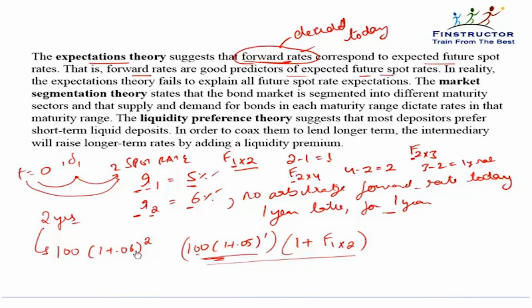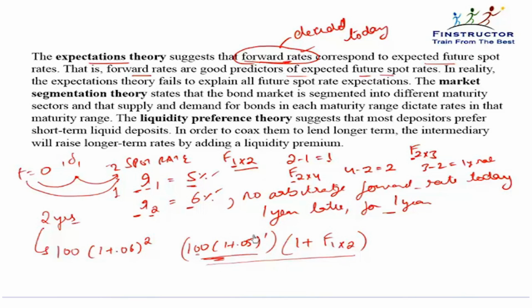If I straight up borrowed for 2 years, I would have had to pay 100 into 1 plus 0.06 to the power 2. Now whether I do my borrowing in the first manner or in the second manner, can the total amount that I eventually have to pay be drastically different? It cannot be, because otherwise there will be an arbitrage opportunity. Let's say this number is coming out to be lower than this.